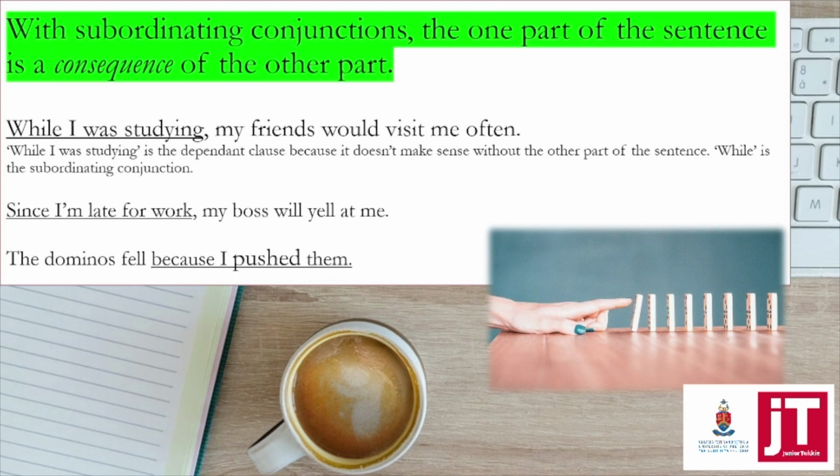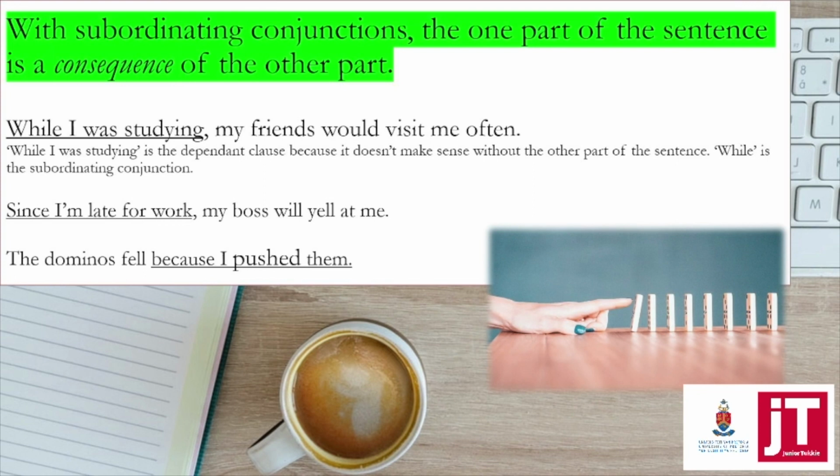Okay, so let's have a look at the subordinating conjunctions in a bit more detail. Because you see a subordinating conjunction like in the list from the previous slide, you would immediately note that one part of the sentence is a consequence of the other part, or kind of an afterthought, or the less important section.